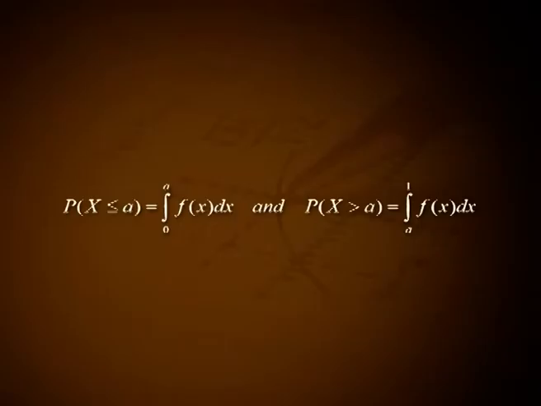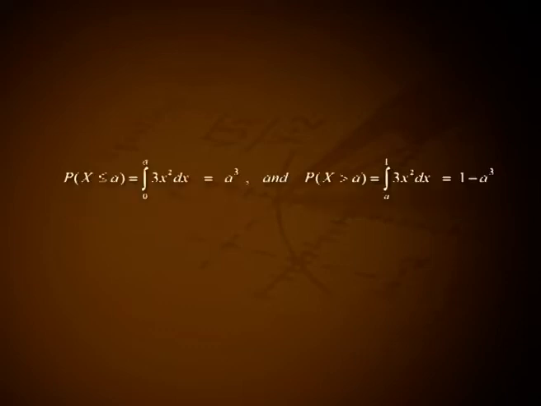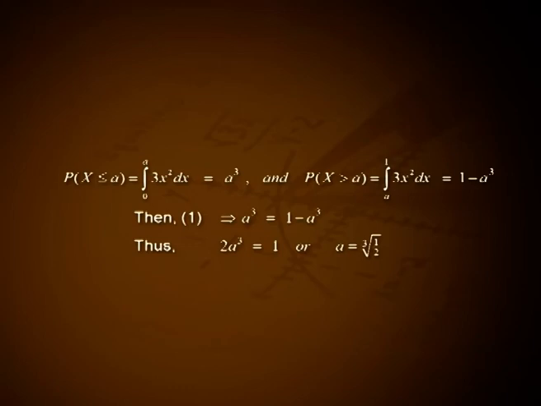Since the random variable ranges in between 0 and 1, P of x less than or equal to a is equal to the integral from 0 to a of f of x dx, and P of x greater than a is equal to the integral over the range a to 1 of f of x dx. Hence, P of x less than or equal to a is equal to the integral from 0 to a of 3x square dx, that is equal to a cube, and P of x greater than a is equal to the integral from a to 1 of 3x square dx, that is equal to 1 minus a cube. Then equation number 1 implies a cube equal to 1 minus a cube. Thus, 2a cube is equal to 1 or a equal to cube root of 1 by 2.